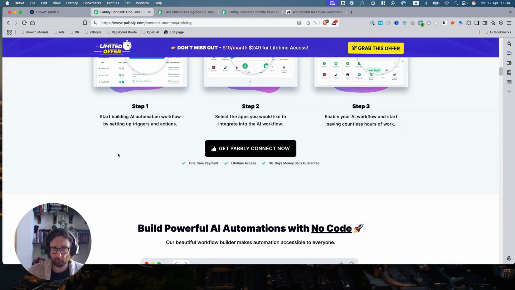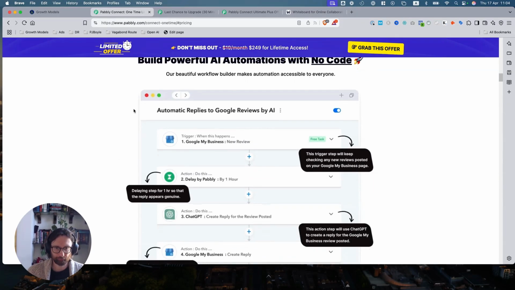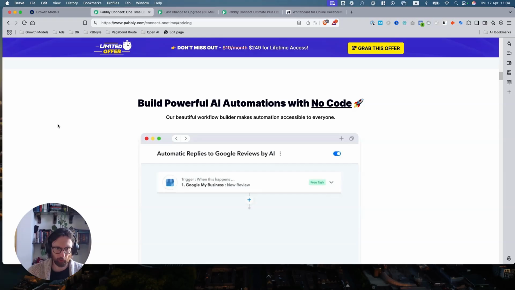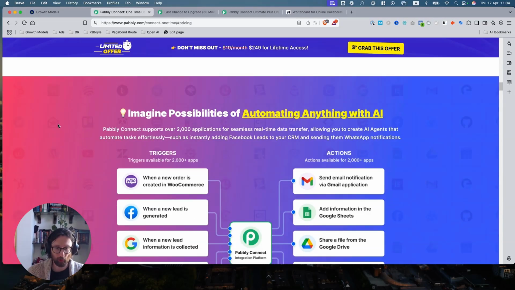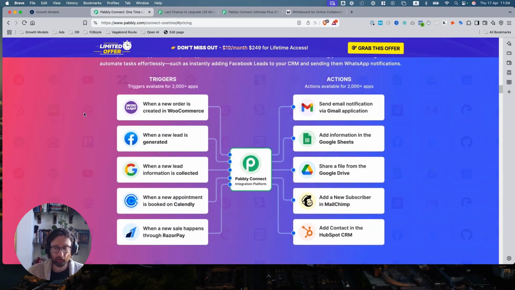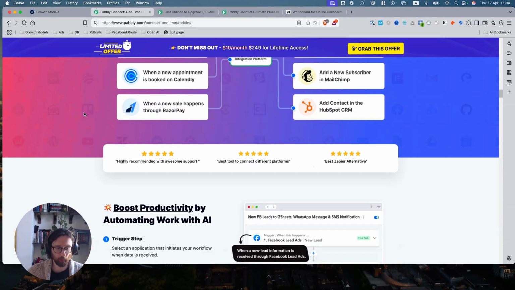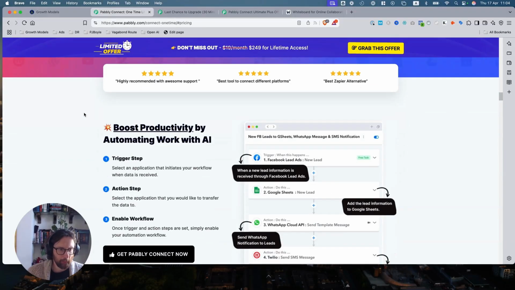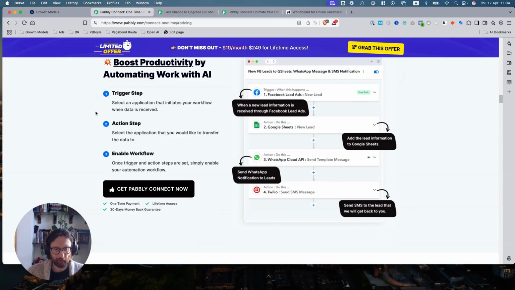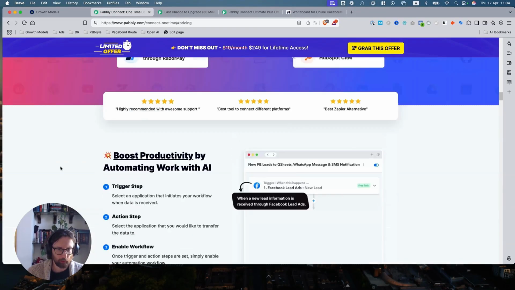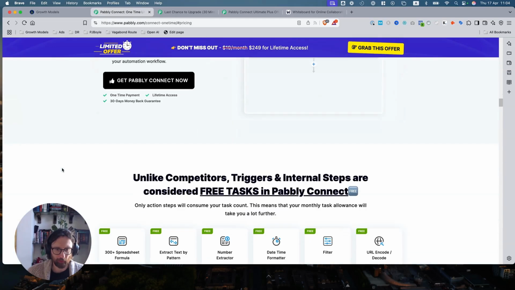There's been nothing about the problem here. It's just, this is what we do. This is it being used. This is how it can work. Powerful AI with no code. Again, really simple. It's just more about how it can be used, what we can connect. And it's really cool. It's very directive. Just check out how cool our tool is, which I like. Automating work with AI. Again, AI, the buzzwords, get Pabbly Connect. Lots of CTAs throughout, which is fine.